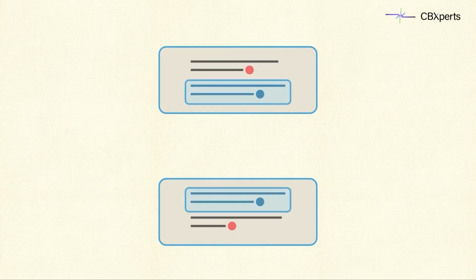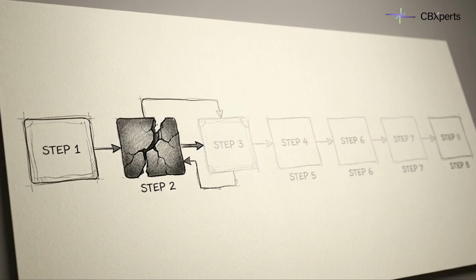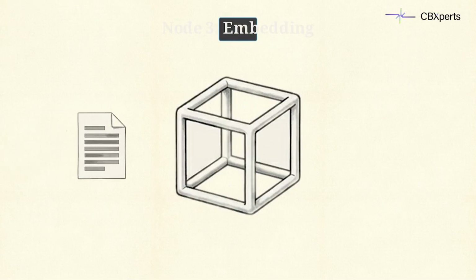To prevent information from being lost at the cut, engineers apply chunk overlap. By duplicating the end of one chunk at the start of the next, you preserve the semantic tissue. If the physical data structure is broken at layer 2, the final prompt generation at the end of our 8-step pipeline will mathematically fail. At Node 3, we handle embedding.